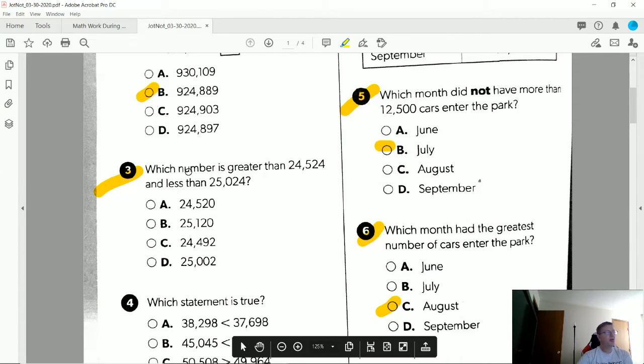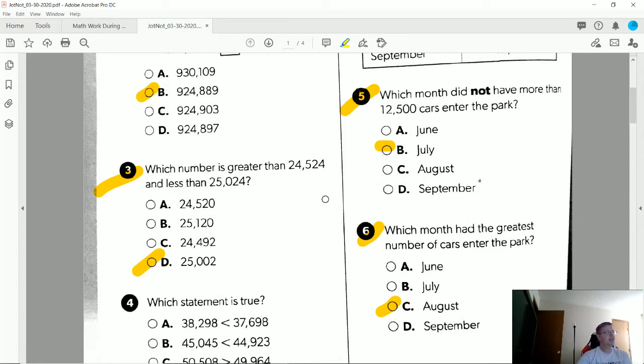Number 3, which number is greater than 24,524 and less than 25,024? So we want to figure out what number is bigger than this first. So this number is smaller. This number is bigger than this, but it's also larger than this, so we're not going to pick that one. Our third option is going to be smaller than this number, so we're not going to pick that, which leaves letter D. So 25,002 fits in between these two numbers.